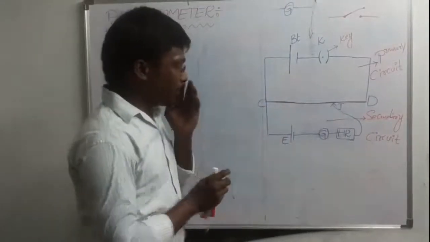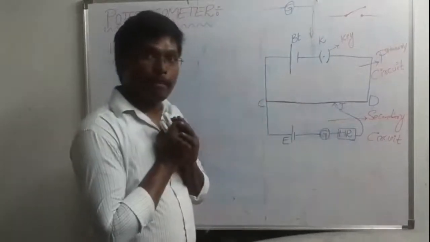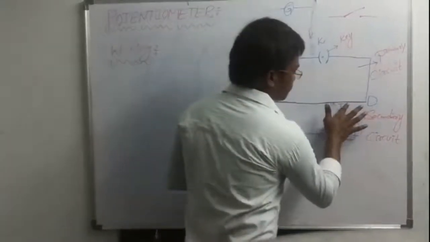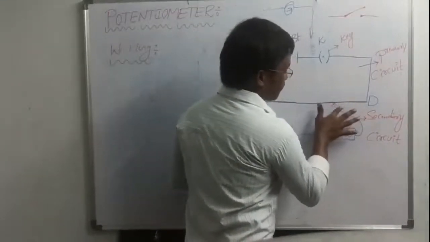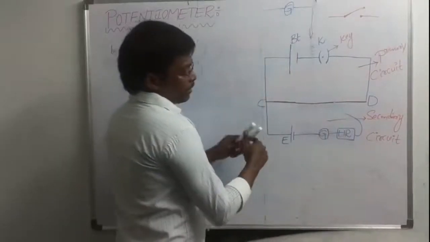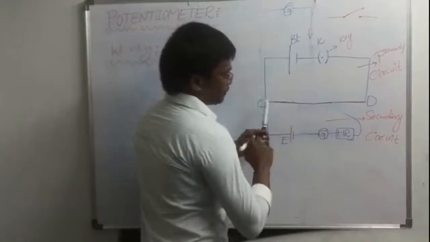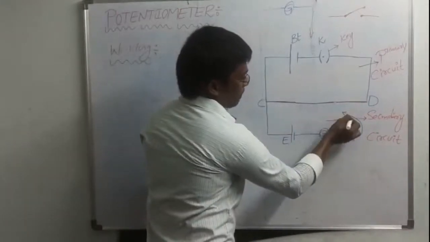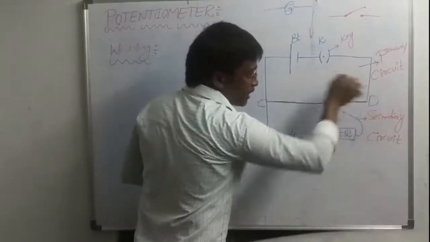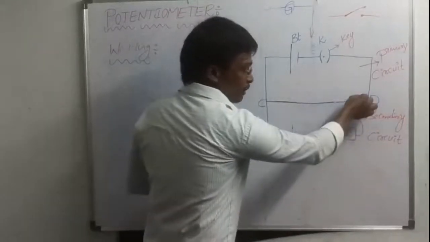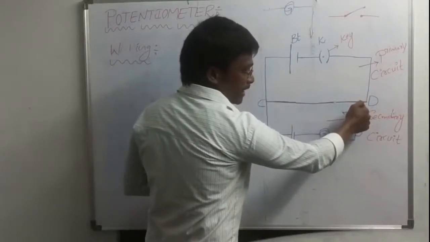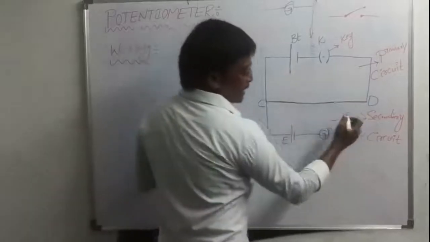So here, this is the jockey. I will place this jockey on the potentiometer here. I will touch the potentiometer at this point.